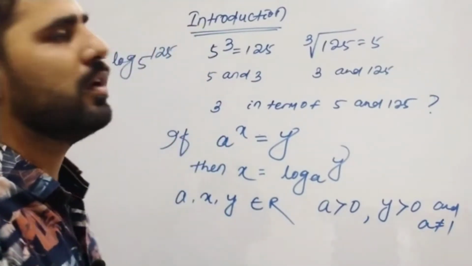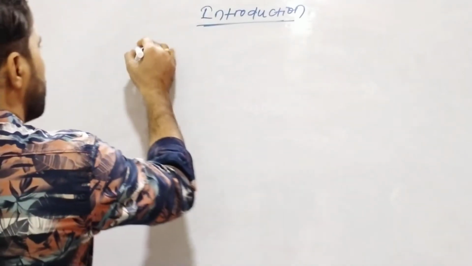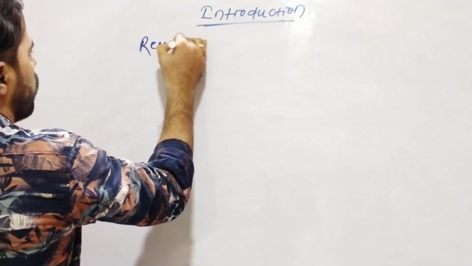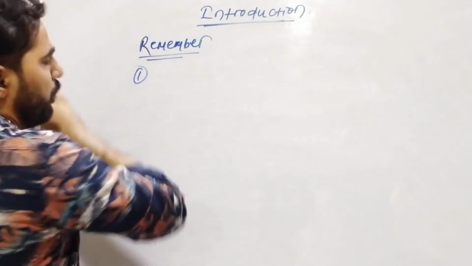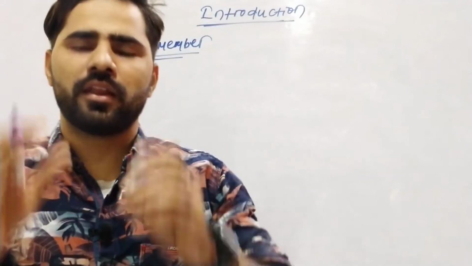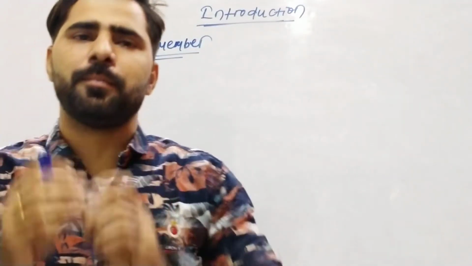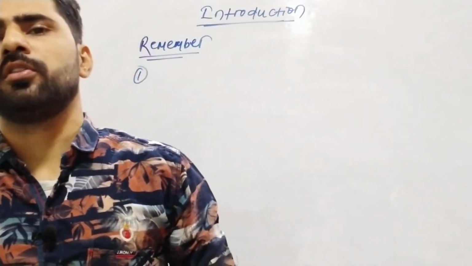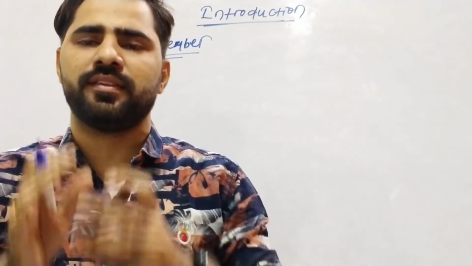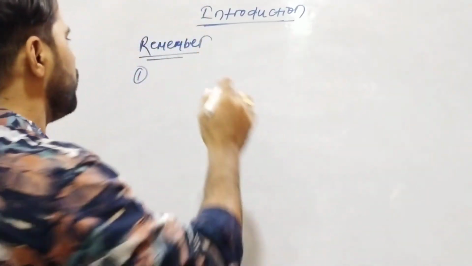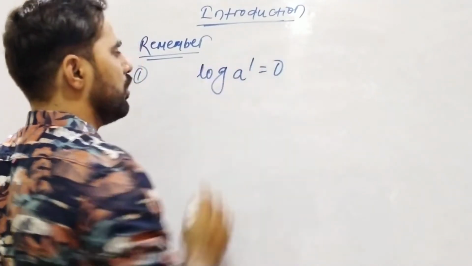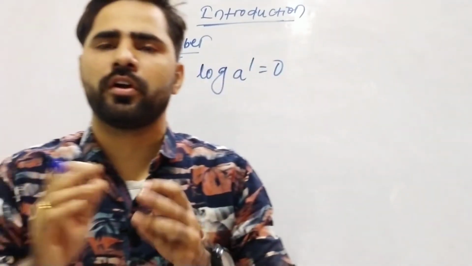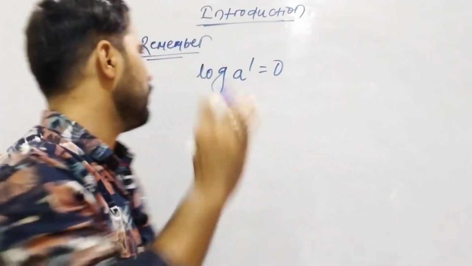This is the basic introduction. Remember point 1: the logarithm of 1 to any base is equal to 0. That means log 1 to the base a is equal to 0.